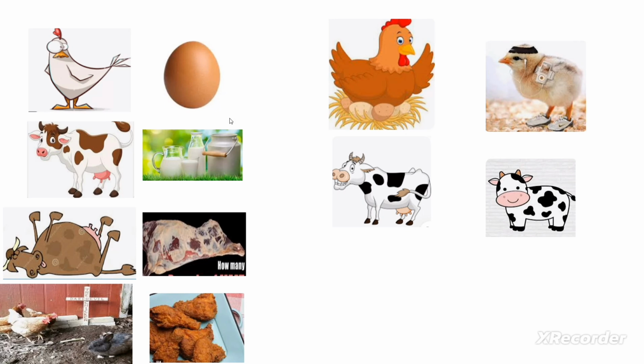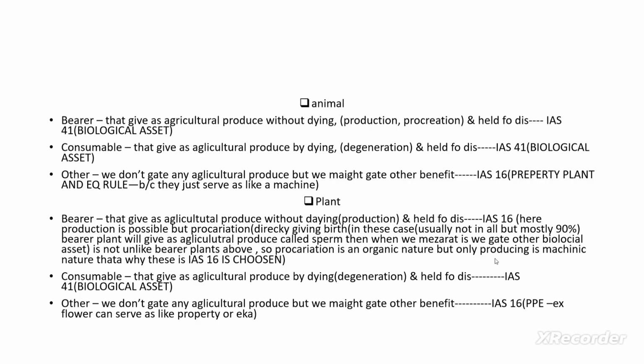So if we hold these animals for any other reasons than these three, we call them others. Now you know that biological assets that are animals are called bearer, consumables, and others.